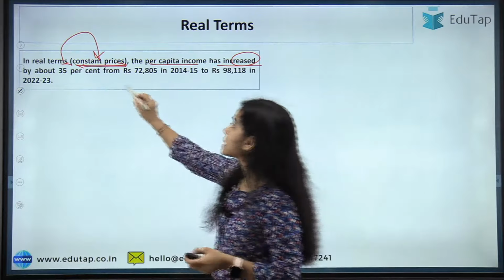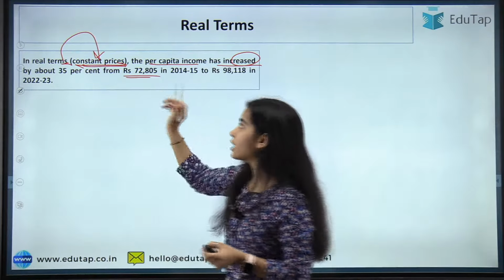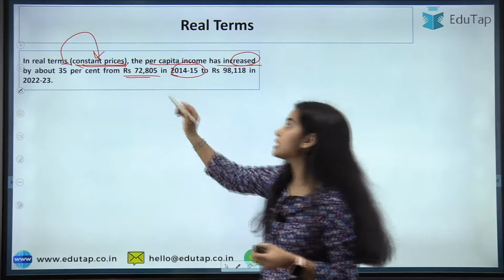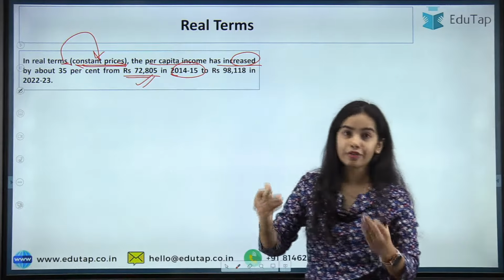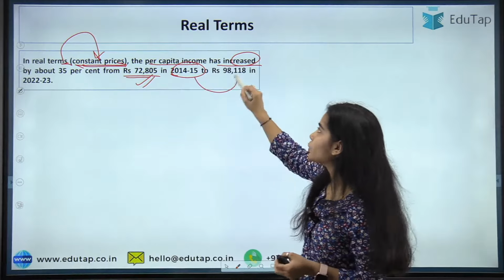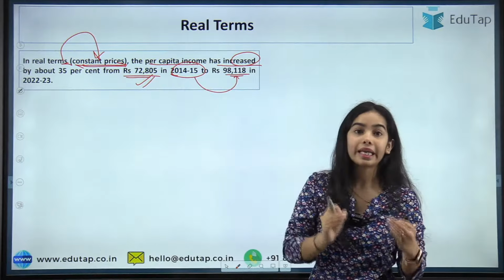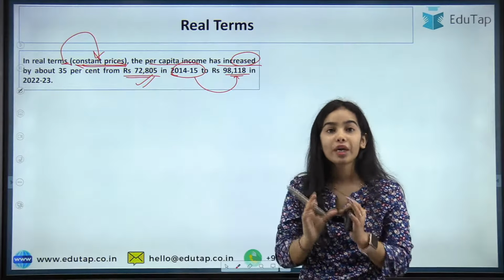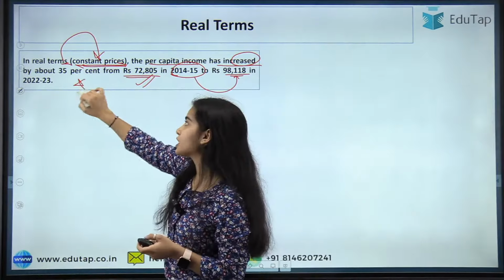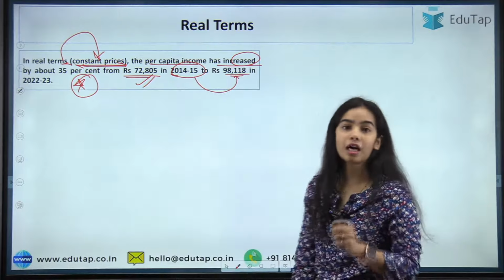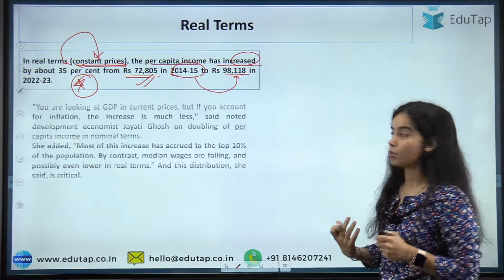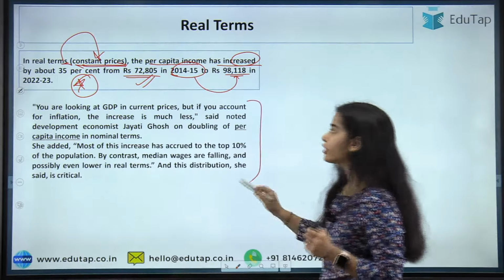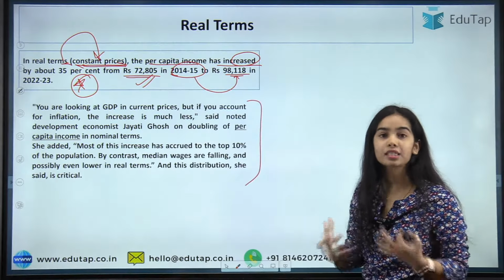Okay, so here you can see that in real income terms, in 2014-15 the per capita income was rupees 72,805 and it has grown to 98,118 in 2022-23 as per the estimation. So here we can see that there is only 35% growth shown in the real terms in the per capita income since 2014-15. So now different economists have given different ideas, different thoughts.